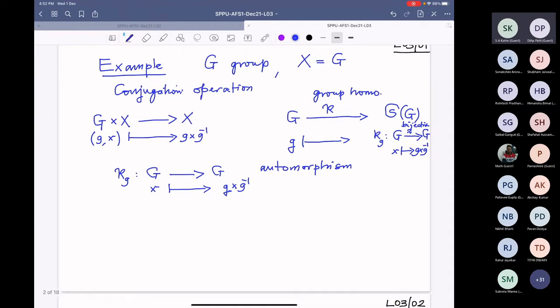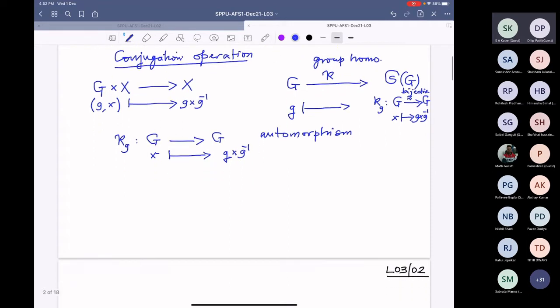And we were discussing the class equation of this action. This is the conjugation action, conjugation operation or conjugation action. And what did we see? We saw, what are the orbits? If you want to understand an action on a set X, one has to understand what are the orbits and what are the stabilizers. And when you understand this, then you will write down the class equation very easily.